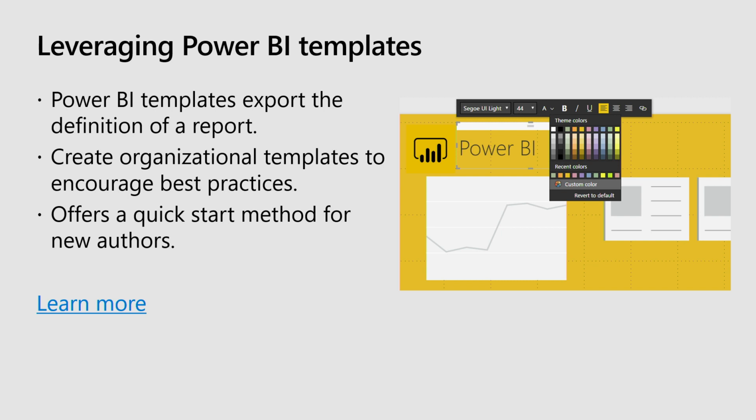You can do all this pre-layout stuff and then export that file as a PBIT. And then from then on, anytime you need to create a new report, just double click on the PBIT, and now you can start a fresh report with all that stuff already done for you. So this can save you a lot of work having to manually do all that stuff every single time.